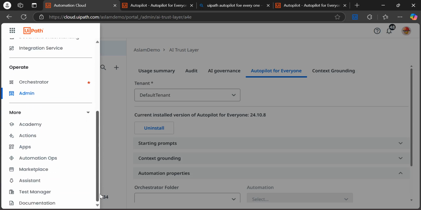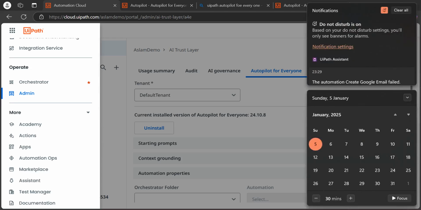That is only accessible to limited people who are either MVPs or private partners or partners of UiPath. So only those people have the access. But in future, in Feb or March, UiPath is planning to release the public preview, right? They are planning to release it in version 25.2.